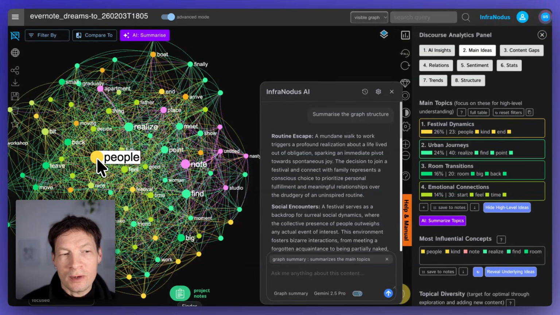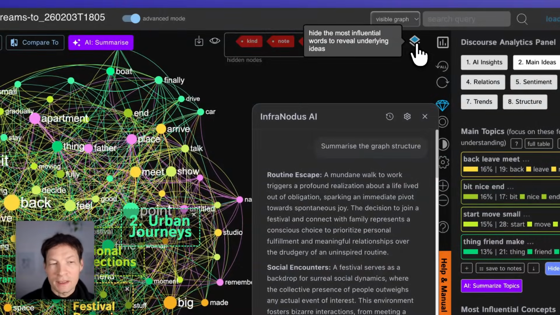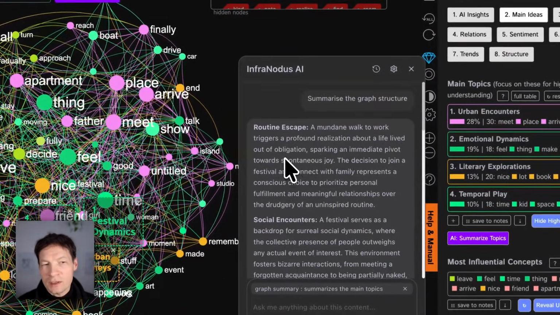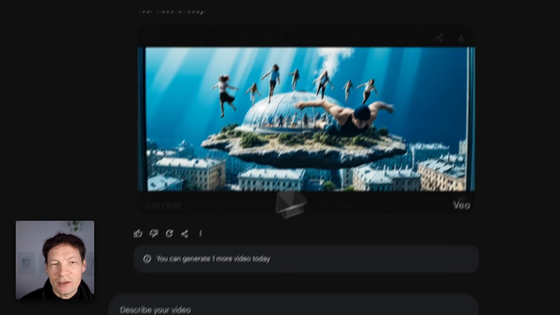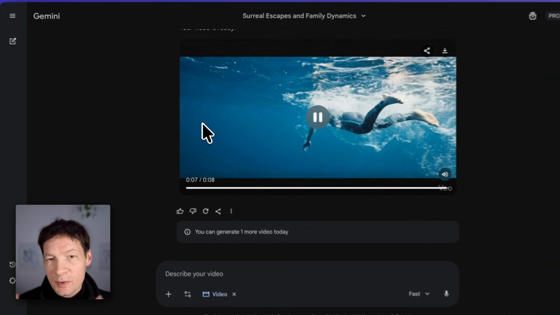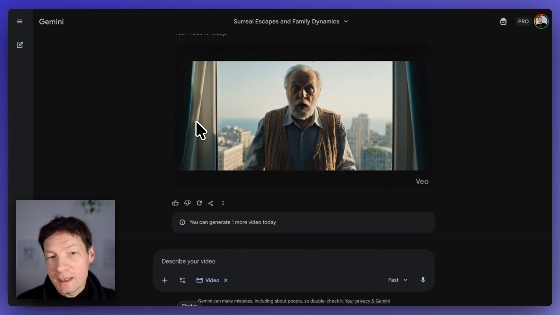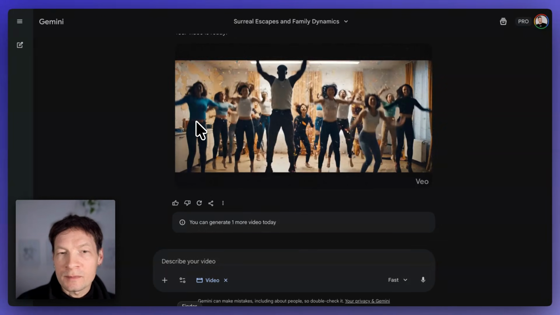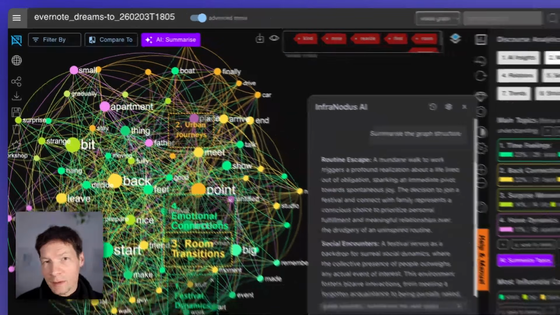I will also show you how you can slice off the top layer from the graph so you can reveal what's hiding underneath and get to the deeper topics, and how you can then generate an interesting prompt that takes those different topics into account and generates a nice overview that you can use for inspiration or for generating more visual ideas, or maybe even getting into certain aspects of your subconscious and exploring them deeper using the graph as well. So if you're interested, keep watching and I will demonstrate how it works.